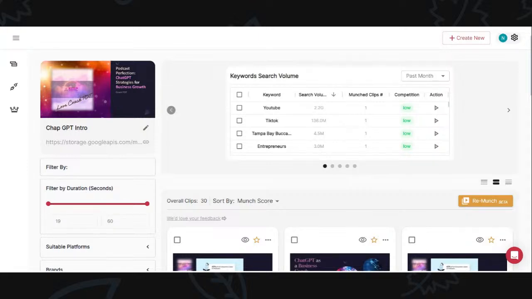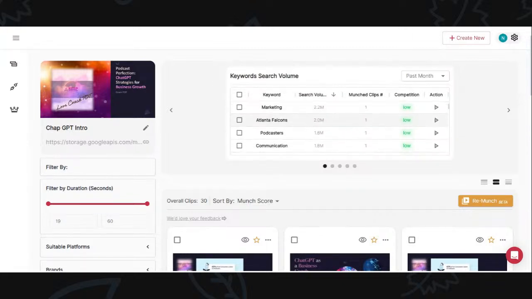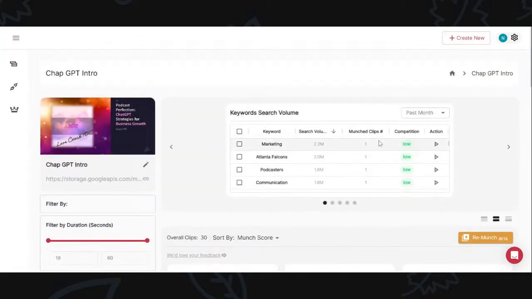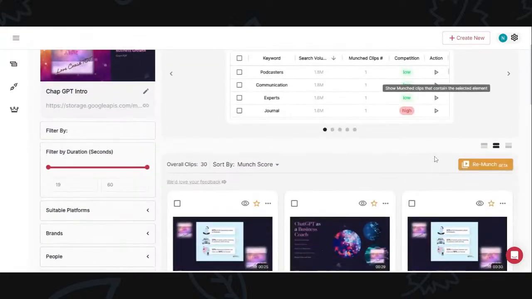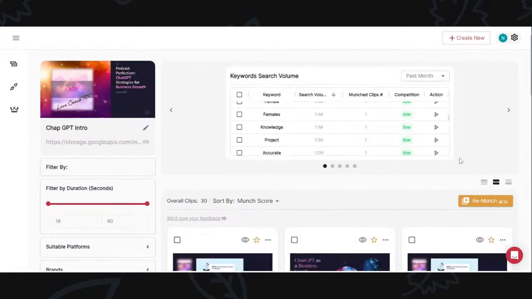However, after I upload it and I put it into ChatGPT, it now lets me know what is the keyword search volume. So based on the keywords that are within the video, Get Much pulls those keywords out and it tells you what the search volume is. So all of these are low, but apparently journal is high, and you can keep scrolling down, but I don't really pay too much attention to those.